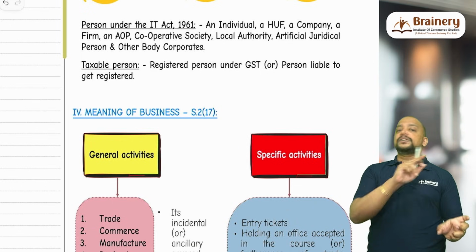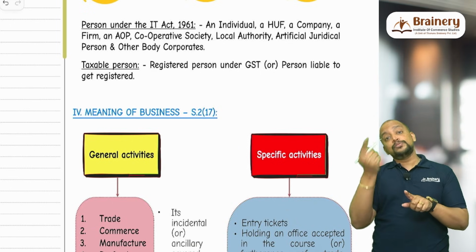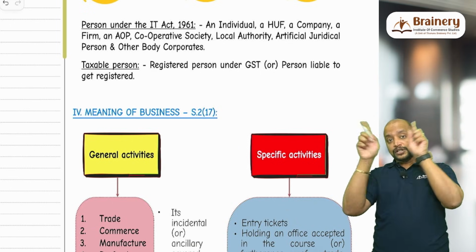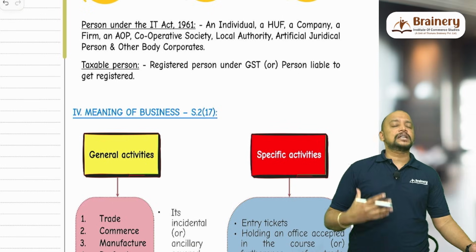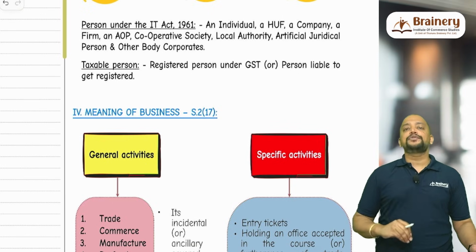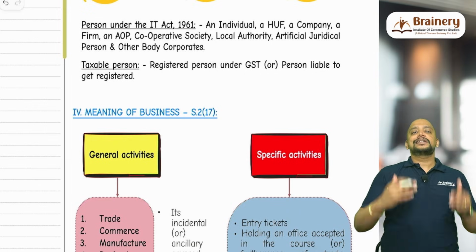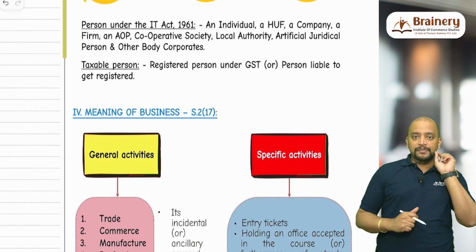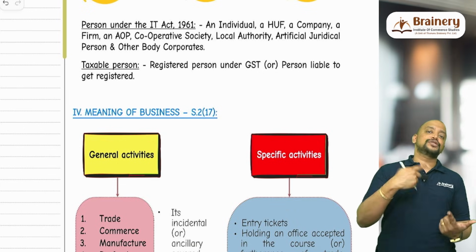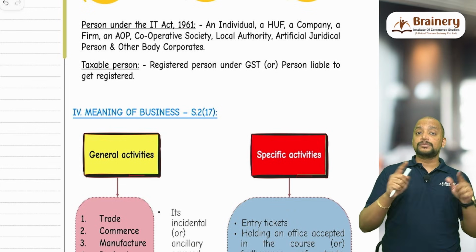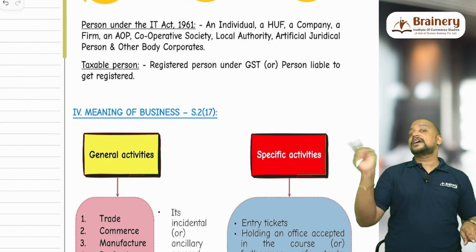Not only a registered person, but also a person who is liable to register but not registered. So these two people will come under taxable person. Because we have offences and penalties, for example, section 122 subsection 1 says that there are some offences for which the penalty will be applicable on the taxable person. So therefore there you will get a confusion as to what is taxable person. That's why taxable person means either a registered person or a person liable to get registered.